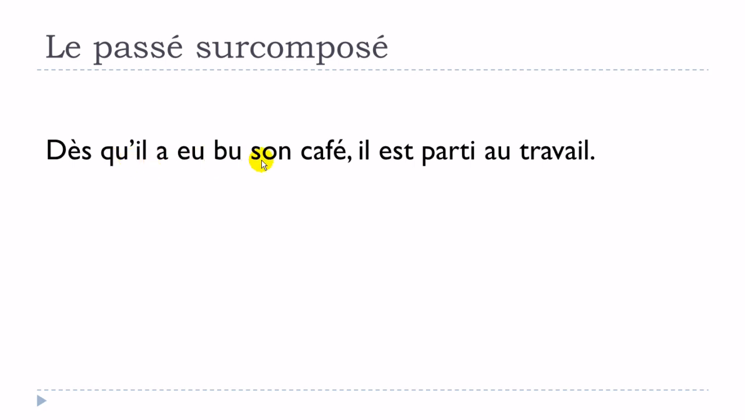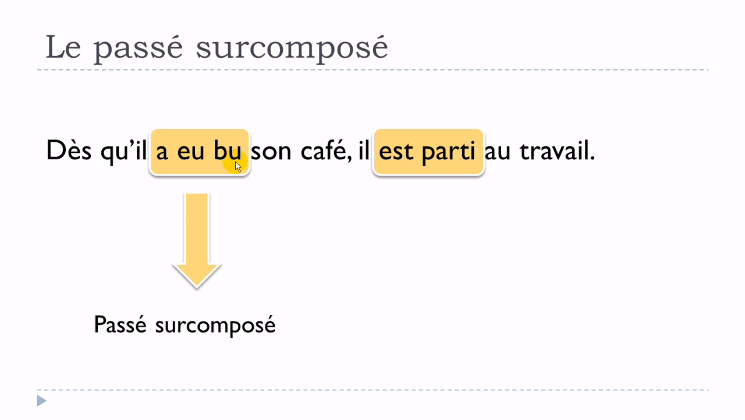Okay, so here is an example. Dès qu'il a eu bu son café, il est parti au travail. Okay, so it's a strange sentence maybe, but let's have a look at it. The first thing that we should spot here is this a eu bu, and the second thing is est parti. The first one, a eu bu, is actually this passé surcomposé form. And then the second form here is the passé composé.